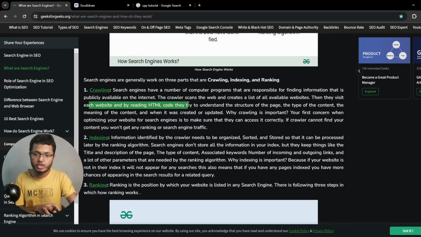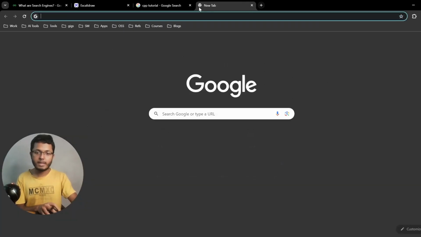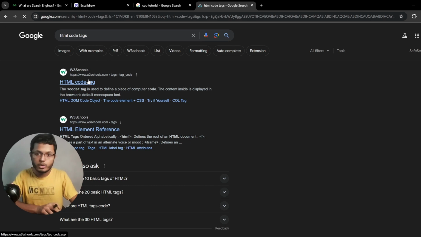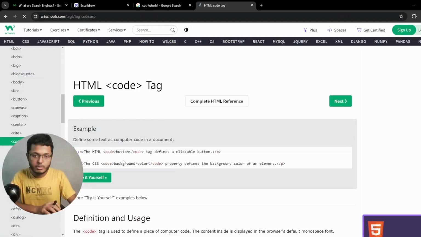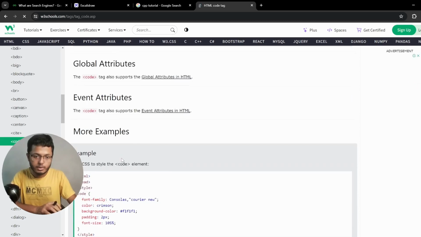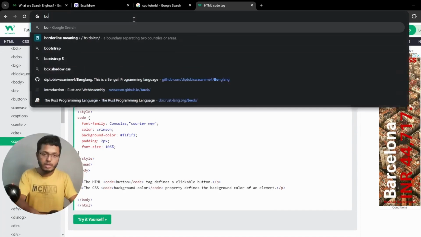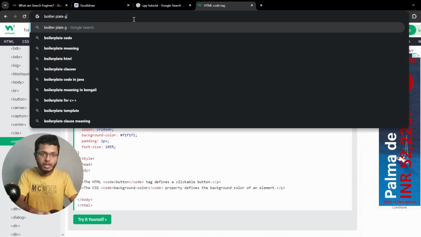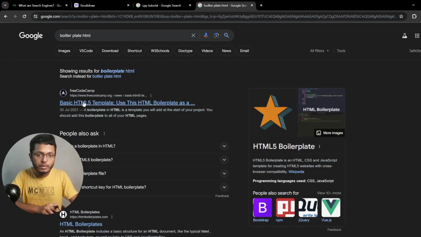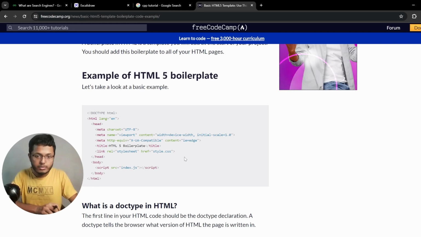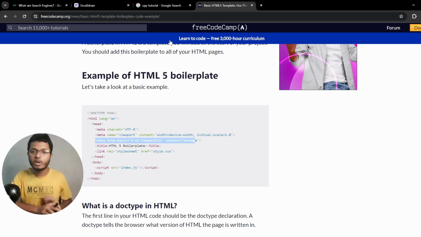Then for each website, by reading the HTML code, they try to understand the structure of the page. I'm sure when you're writing HTML, you have seen some tags. So if I go to W3Schools, you will see that HTML code can also have some tags. For example, I think we have to find some HTML boilerplate code. We have an article from FreeCodeCamp. As you can see, this is a boilerplate, and I believe at the top, in the meta part, as metadata, you can add lots of tags.